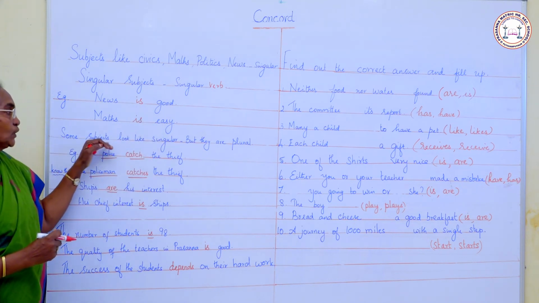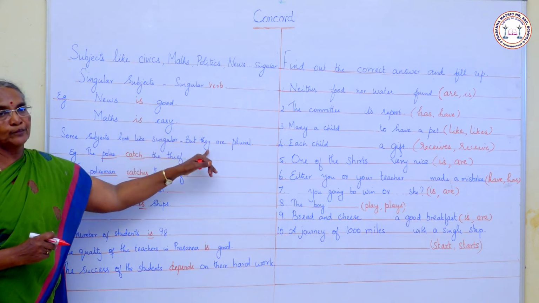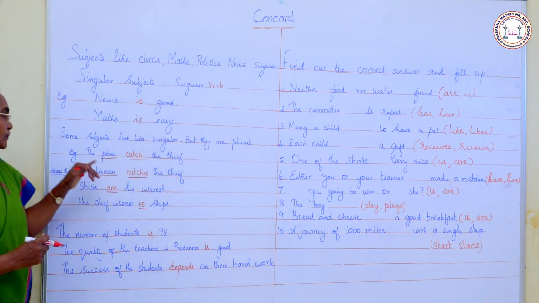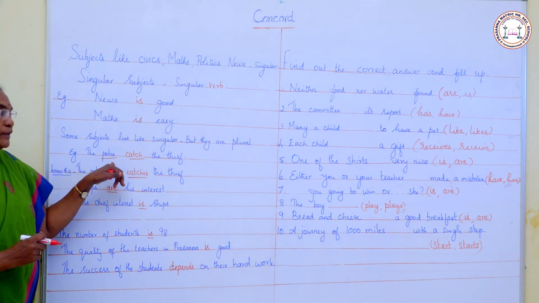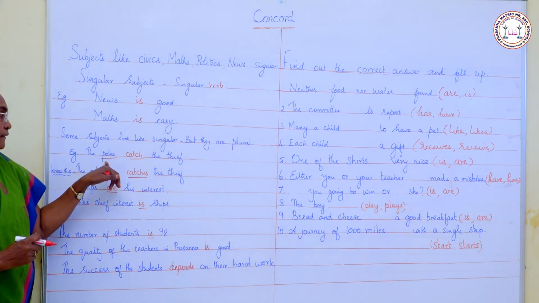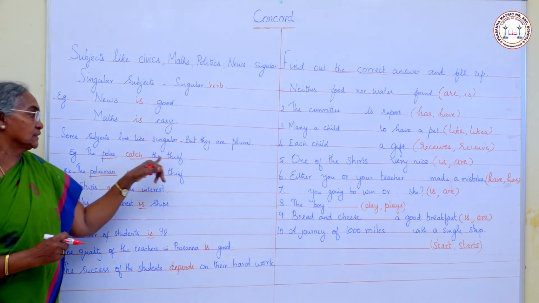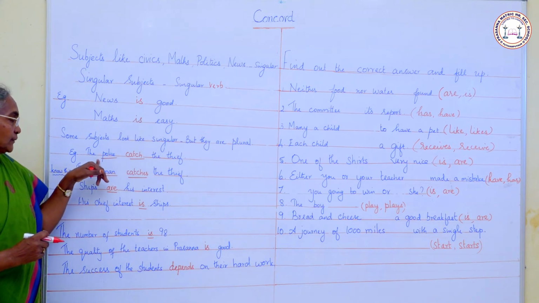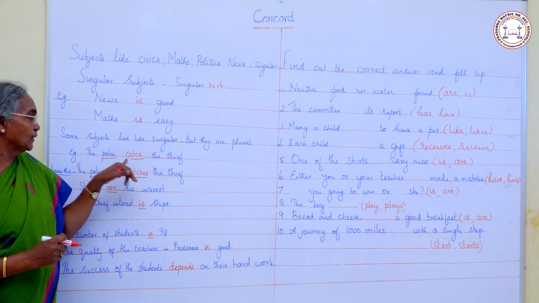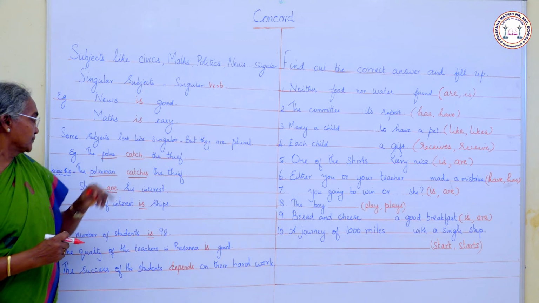Some subjects look like singular but they are plural. Example: the police. The police looks like singular but it is plural. The police catch the thief. This verb is a plural verb. Plural subject, so plural verb.